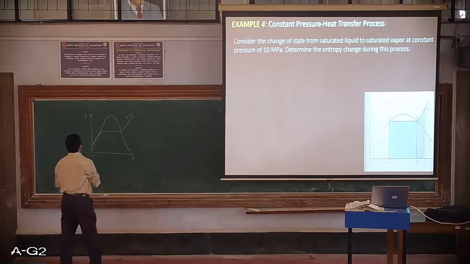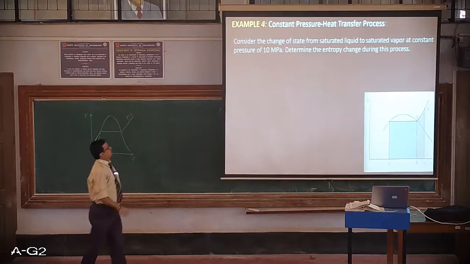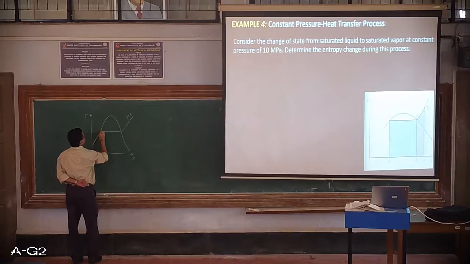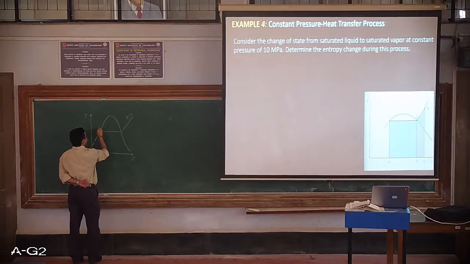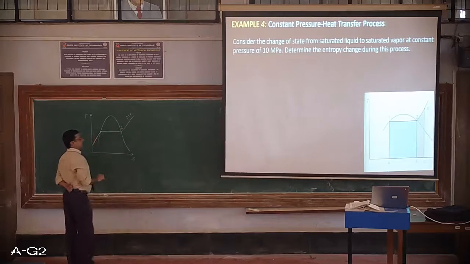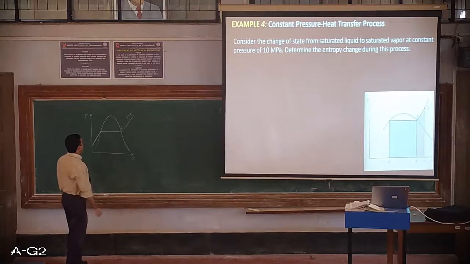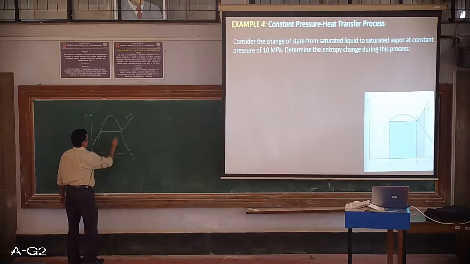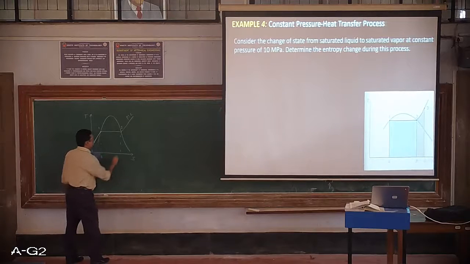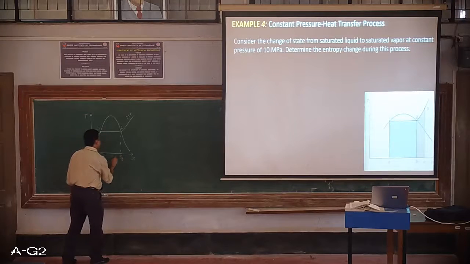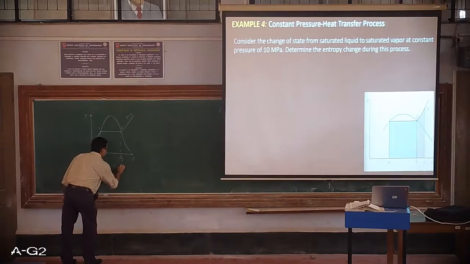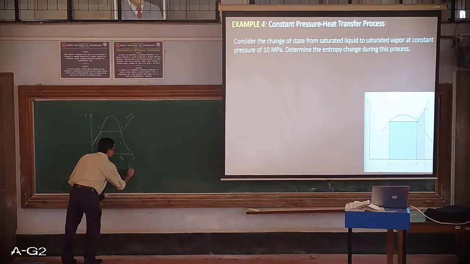Here what is asked is the change of state from saturated liquid, so this is the saturated liquid part, say 1, to the saturated vapor part. From here to here, what is the change in entropy? If I drop over here, this is going to be my SF, and this is going to be SG. What is asked is the change in entropy, which is nothing but SG minus SF, equal to SFG.